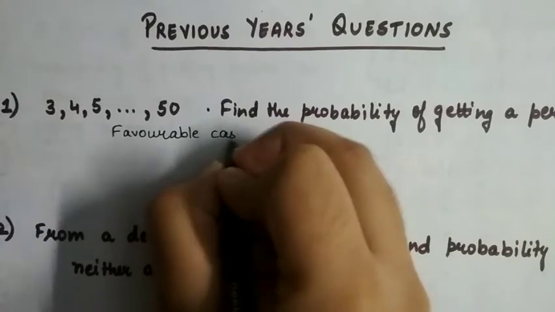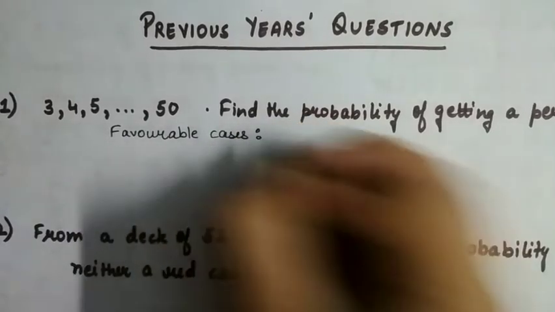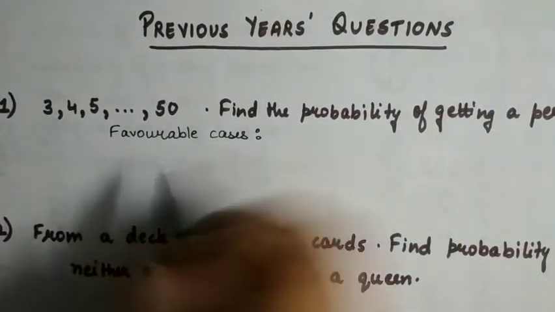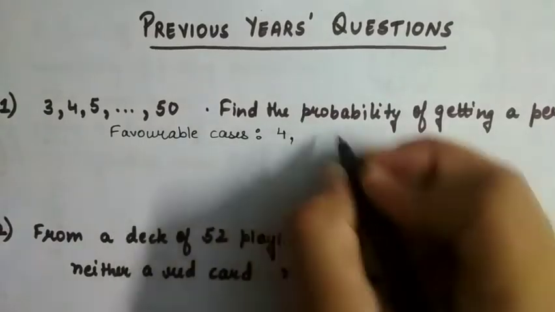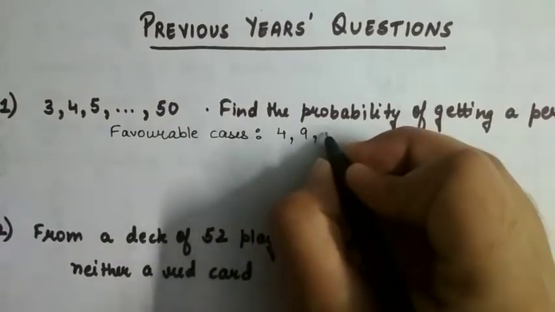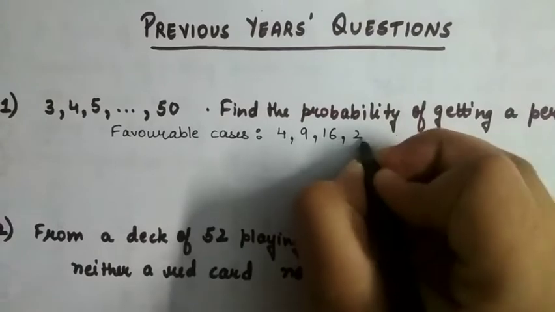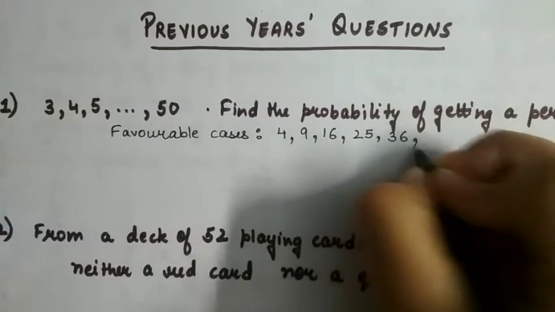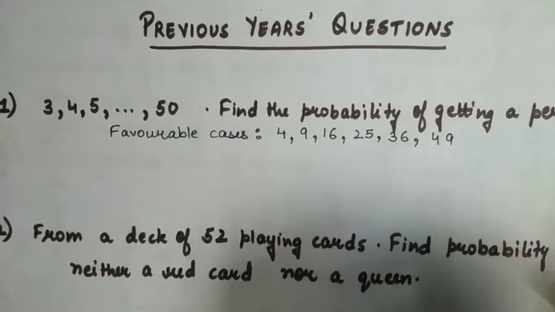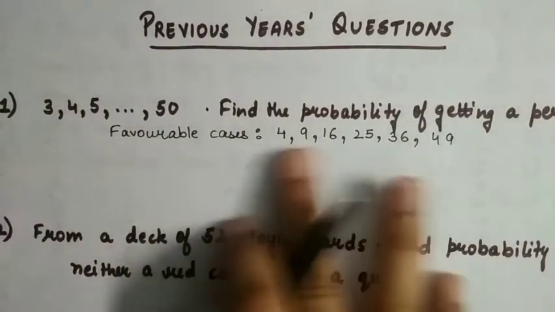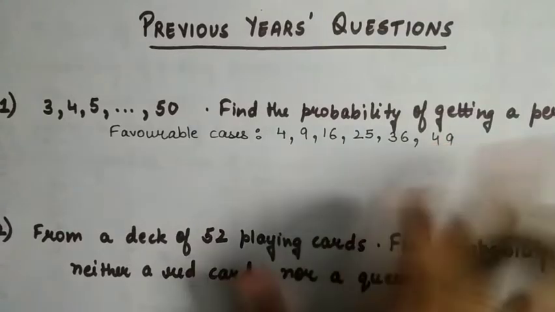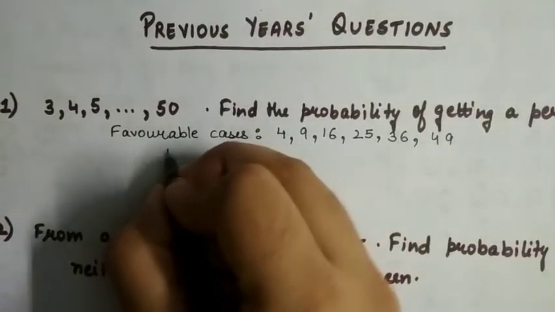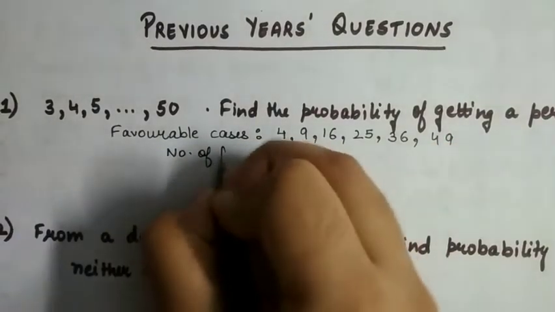So what are the favorable cases? How many perfect squares are there between these numbers? It is 4, 9, 16, 25, 36, 49. So there are total 6 favorable outcomes. So number of favorable outcomes is